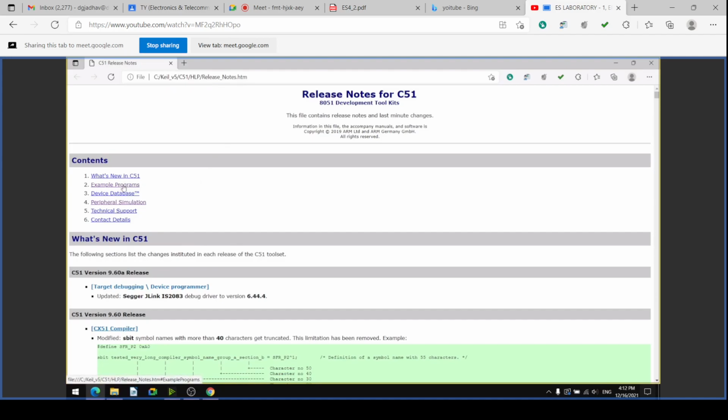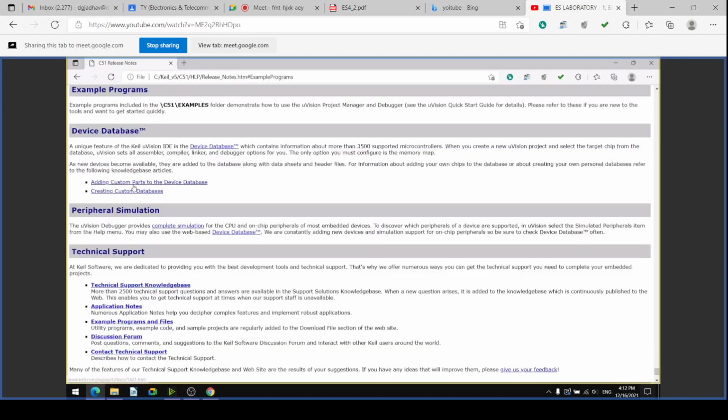There are example programs and peripheral simulations. So I will click the example programs, and it will go to the example programs. Here the example programs include the C51 examples. In the C51 folder there is an examples folder, and in that folder the example programs are there.